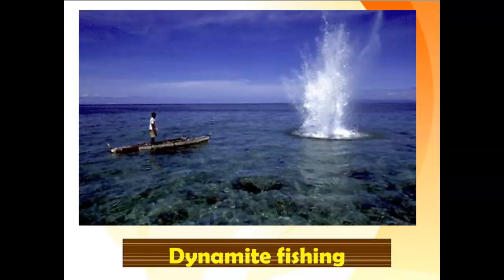Next cause, dynamite fishing. Blast fishing, fish bombing or dynamite fishing is a destructive fishing practice, using explosives to stun or kill schools of fish for easy collection. This often illegal practice is extremely destructive to the surrounding ecosystem, as the explosion often destroys the underlying habitat, such as coral reefs, that supports the fish.